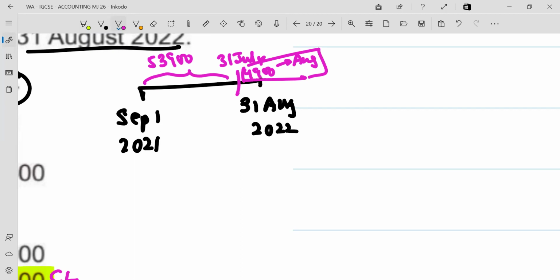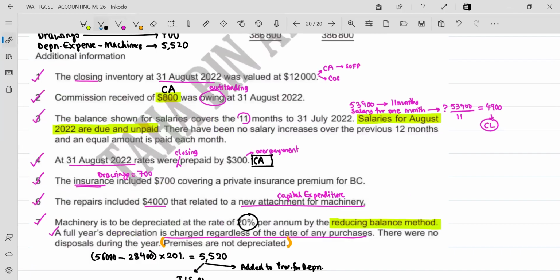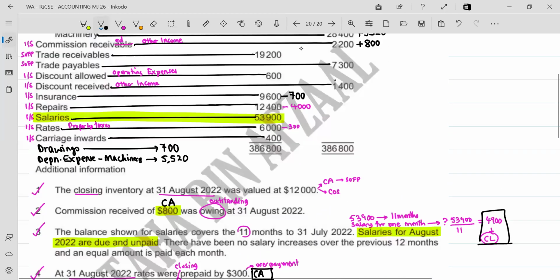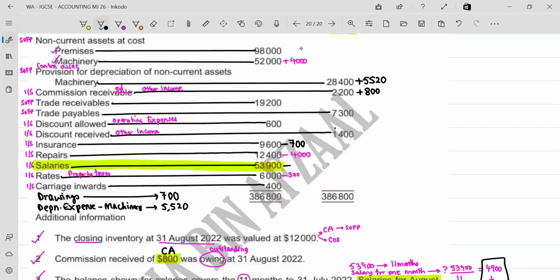इस साल के 11 महीने की सैलरी दे दी थी, 12वें महीने की रह गई थी, राइट? Yes. तो 12वें महीने की सैलरी is going to be my current liability. So the first thing that you're going to write down is that the current liability is 4,900 here. The second effect for this is going to be added to salaries. The amount of payment that you made for salary is 53,900, but the total bill for salary, मतलब bill आया है 58,800 का, उसमें से हमने 53,900 पे किया हुआ है.